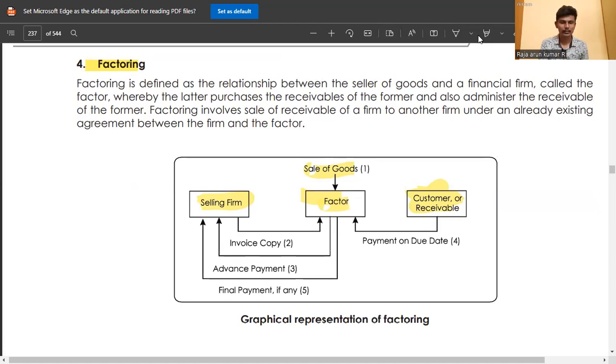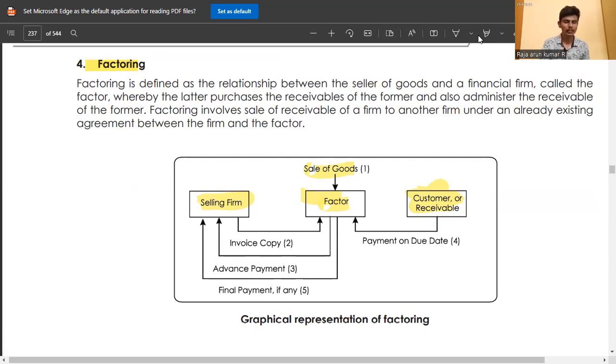Factoring is where the seller, the firm, first sells the goods to the factor. The invoice copy is sent to the factor. Then the factor makes an advance payment to the seller, the firm, if the firm needs funds.